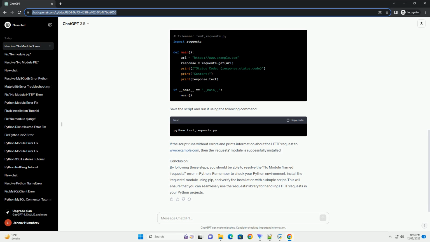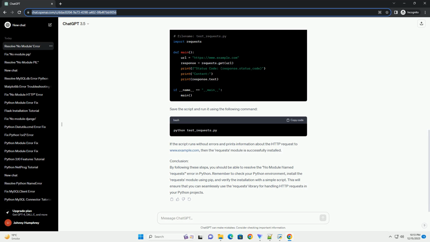Step 2. Install requests module. To install the requests module, use the following command. This command will download and install the requests library from the Python package index, PyPI. Once the installation is complete, you should be able to use the requests module in your Python scripts without encountering the No Module Named Requests error.